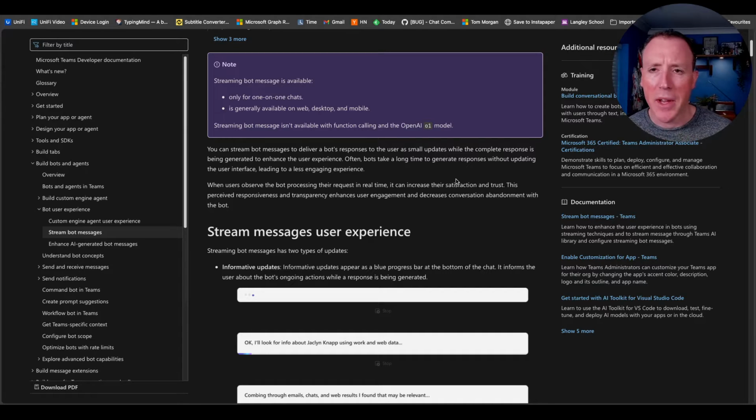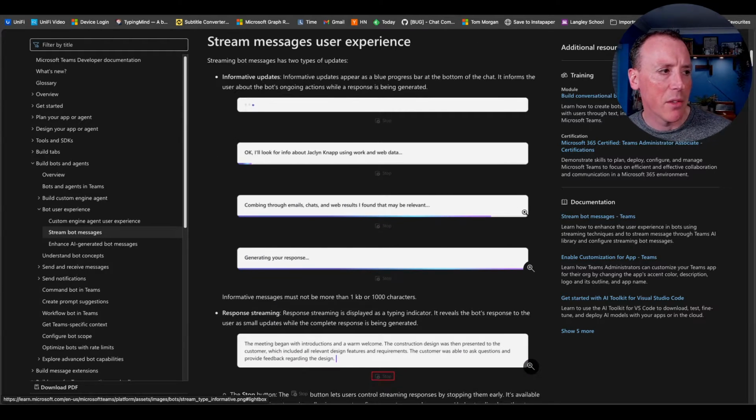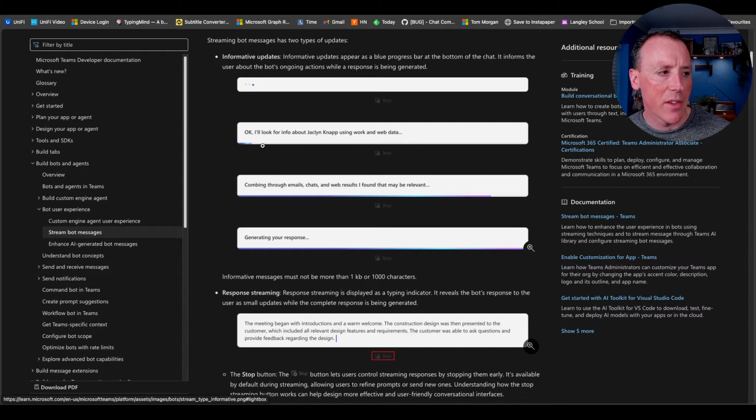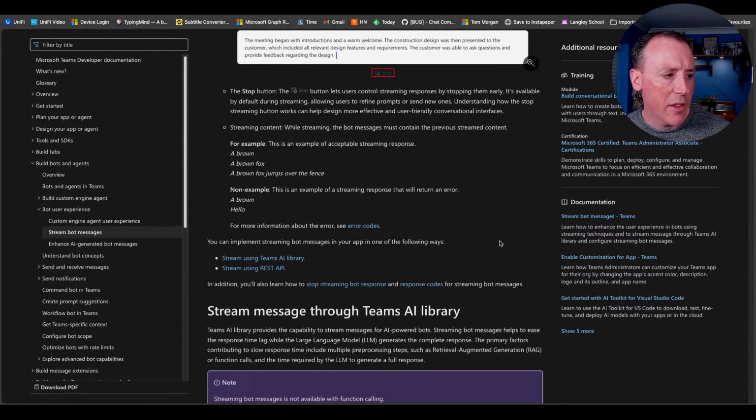Not quite sure why the model would make a difference. Perhaps I don't fully understand the implementation that's happened here, but I would have thought if you can stream, it doesn't matter where you're getting the messaging from. But maybe there's some nuance there I'm not aware of. You can do other things as well. You can do informative message streaming, very similar to how Copilot does, where you can put these kind of progress things in, which is really good. And then you've got this responsive streaming you can send through.